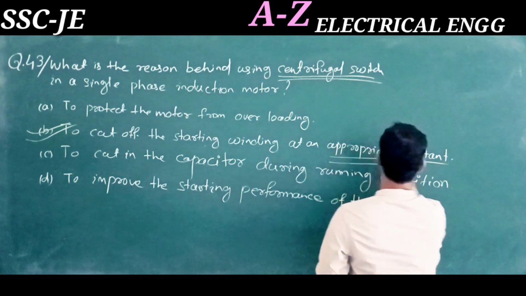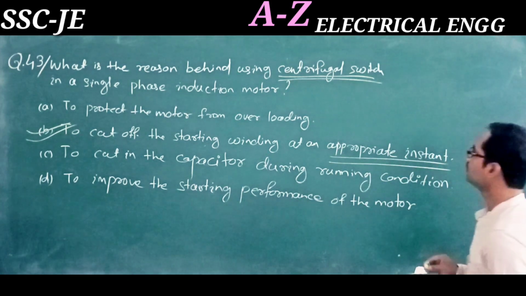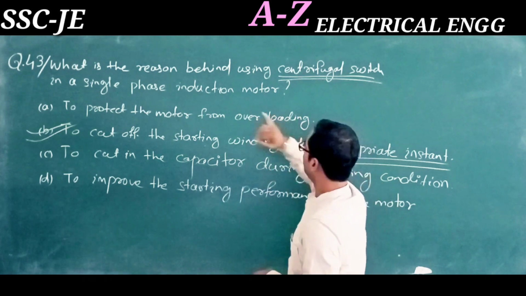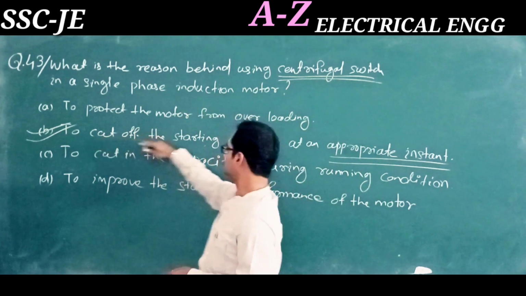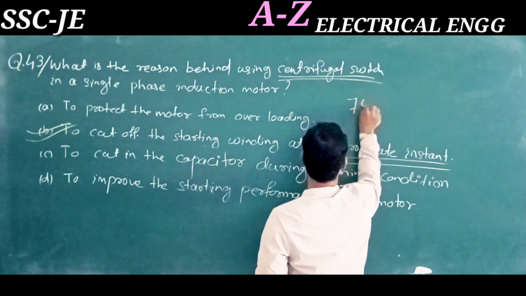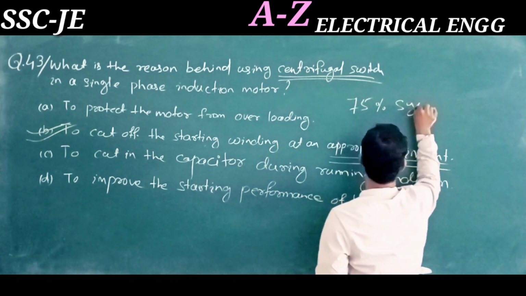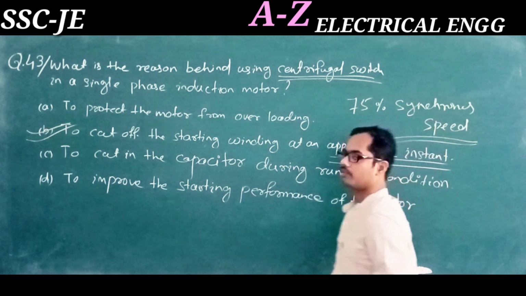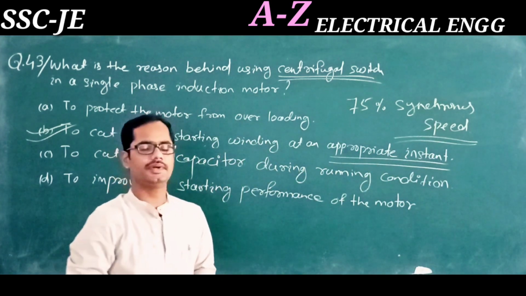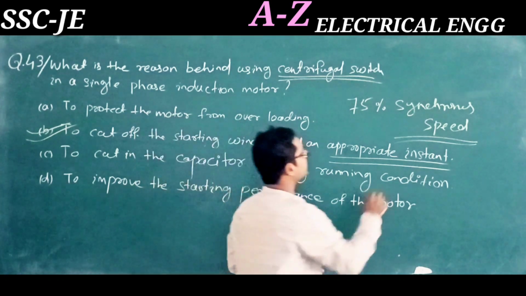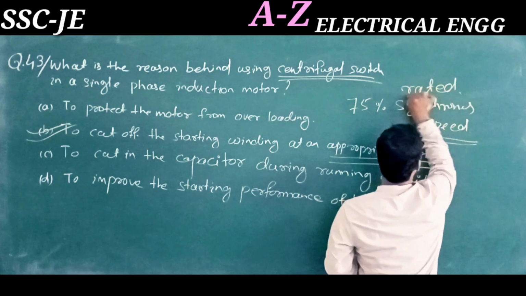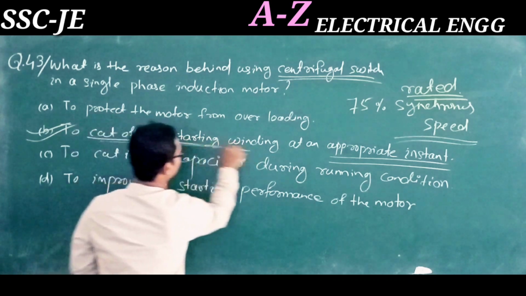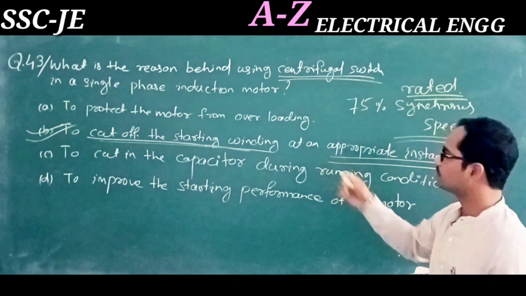The centrifugal switch cuts the starting winding at around 75% of the synchronous speed. Whenever the motor attains 75% of its synchronous speed, or rated speed, it will cut the starting winding. So option B is the correct answer.